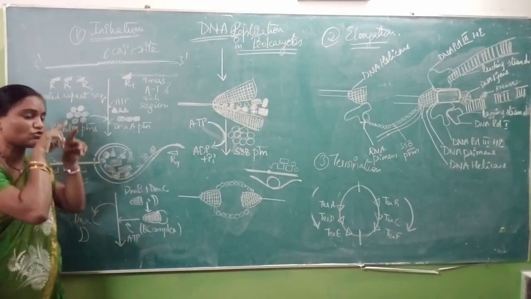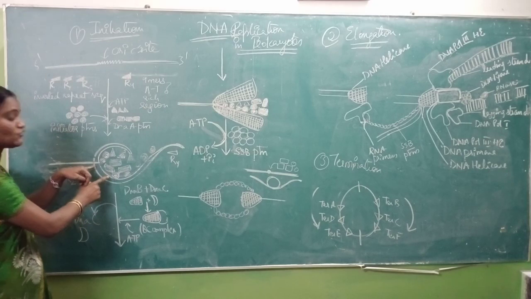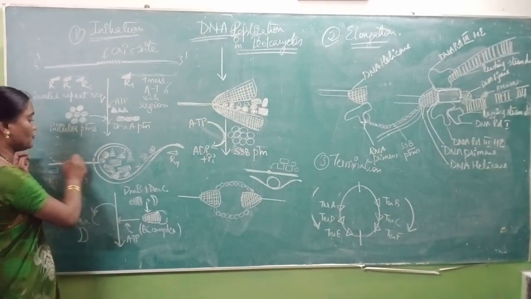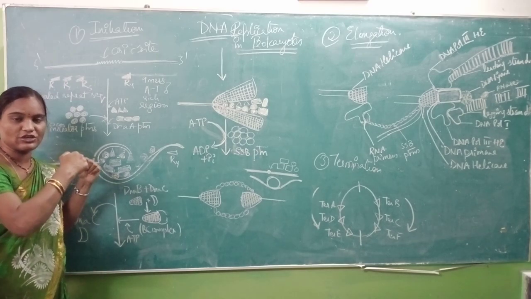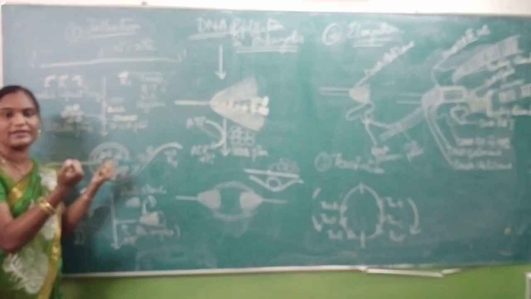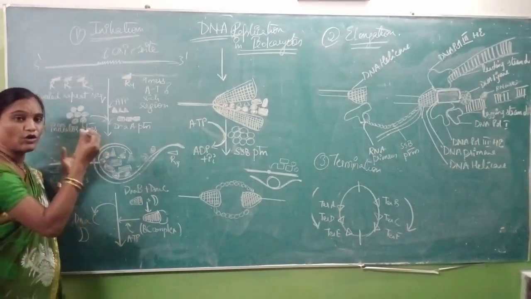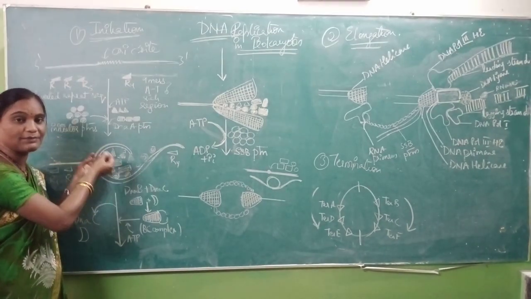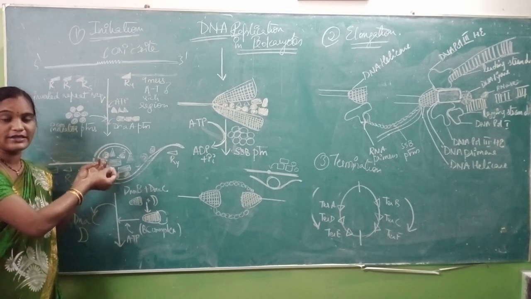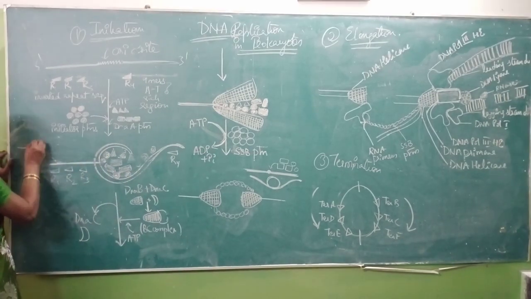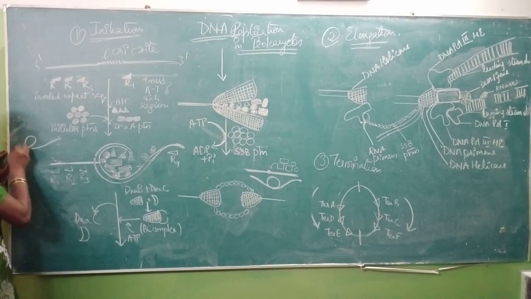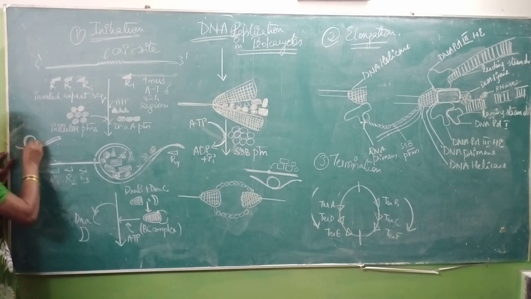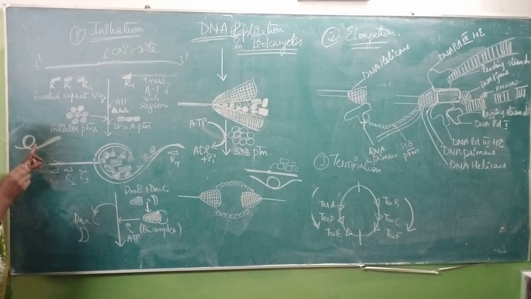A small replication eye is formed. This is the tie and knot model. If you tie your kerchief or your dupatta, and add anything like pebbles, stones or chocolates into that knot, it will be in this form. It is the tie and knot model. The same thing happens with your DNA strand also.